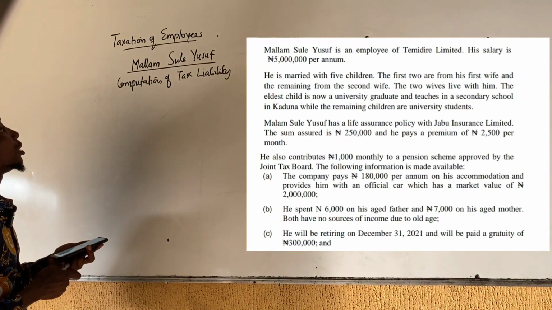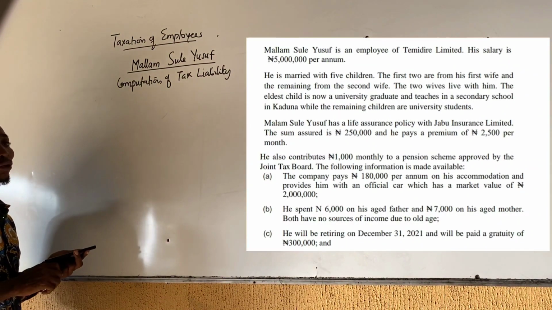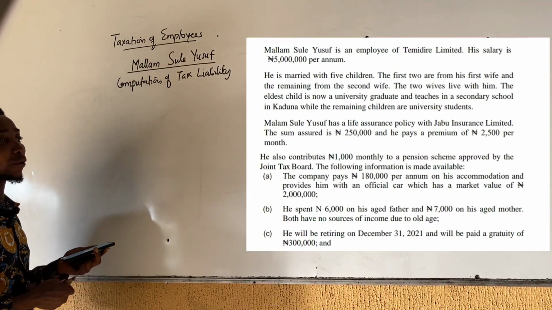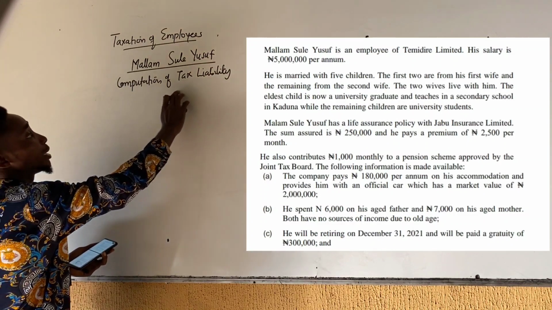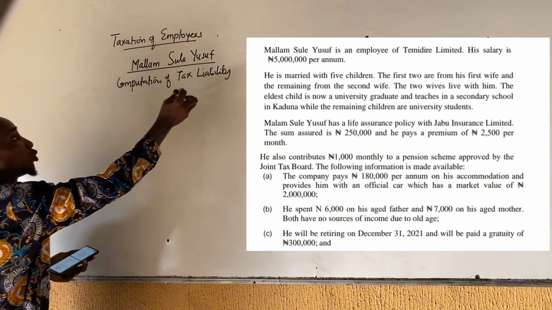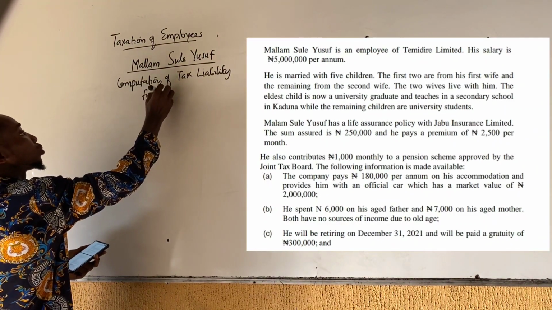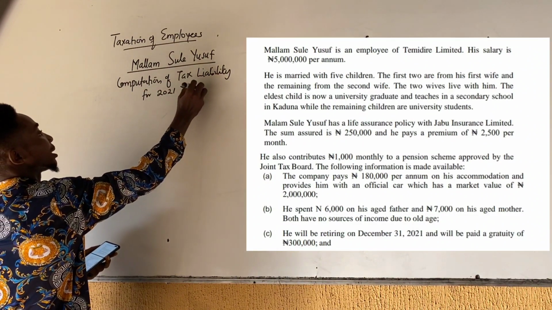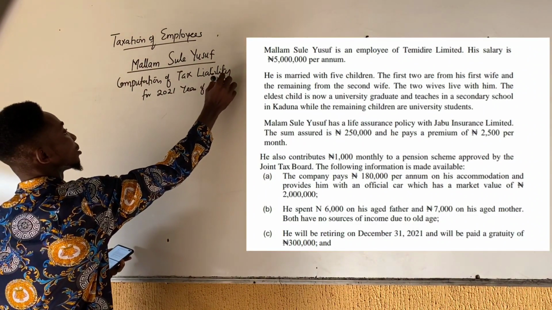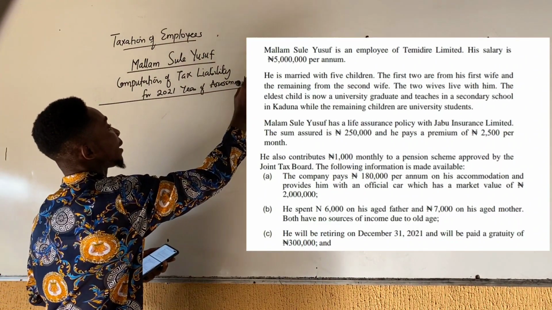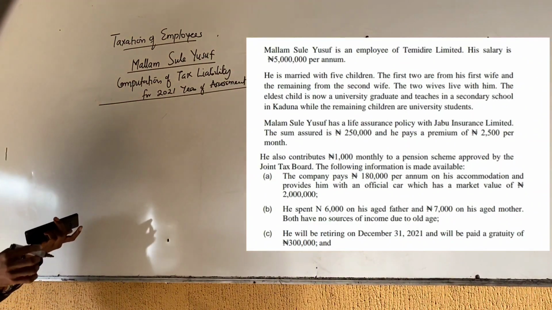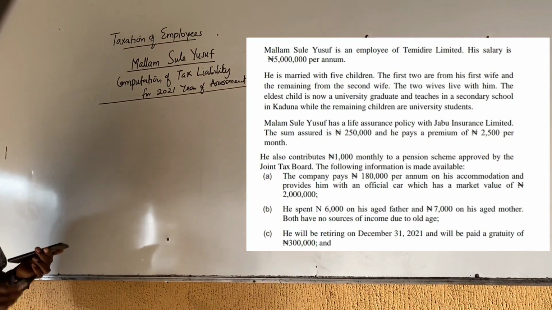And take note, the basis period or the basis of assessment for an employee, for personal income tax of an employee, is under ASHWA. So it will be for the 2021 year of assessment. But if you are computing income from trade or business, it will be strictly on preceding year basis.